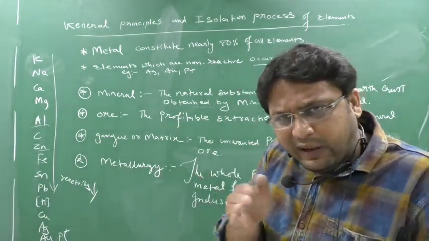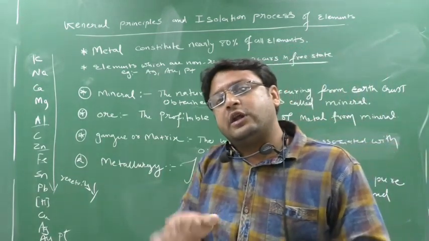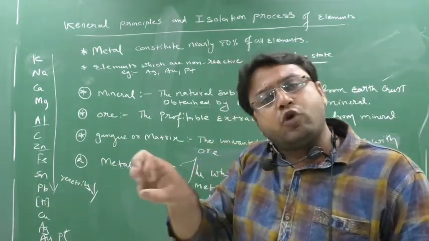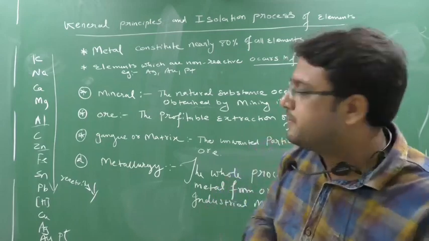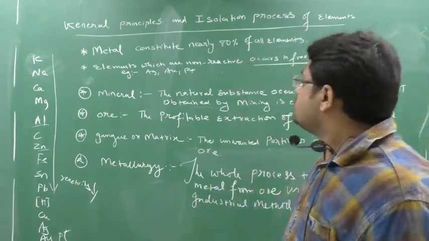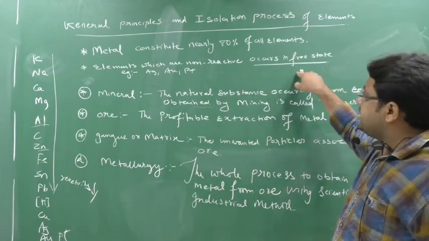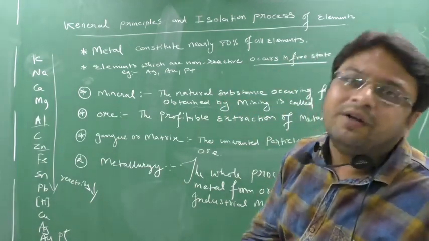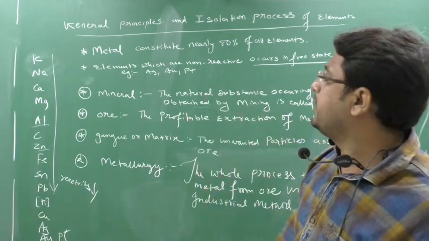Oxygen, because they are more reactive, and when they are more reactive, they have an affinity towards non-metals, like oxides, sulfides, carbonates. Or they occur as carbides also, like iron carbide, Fe3C. Clear? So elements which are non-reactive occur in the free state, but the elements which are reactive occur in a combined state. Okay. Next.